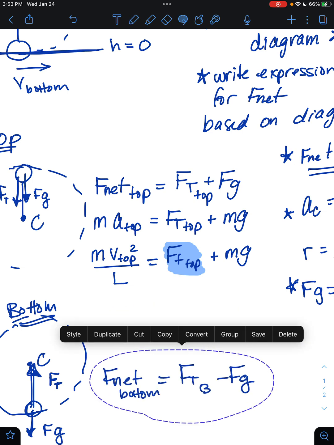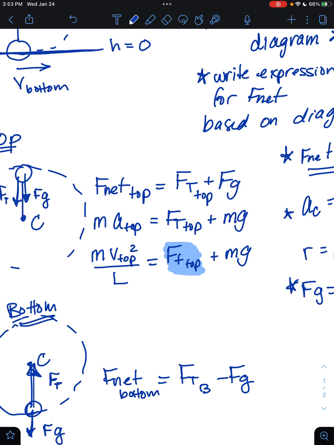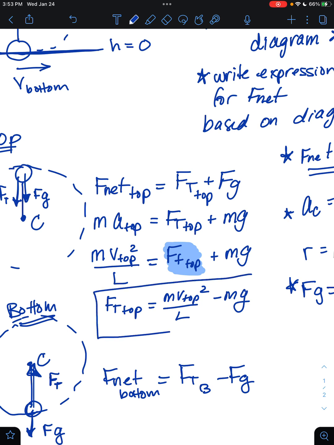give myself a little room here and say that the force of tension at the top is equal to mv top squared over L minus mg. This is now my expression for the force of tension at the top that I'm going to use later while I'm trying to subtract those two.